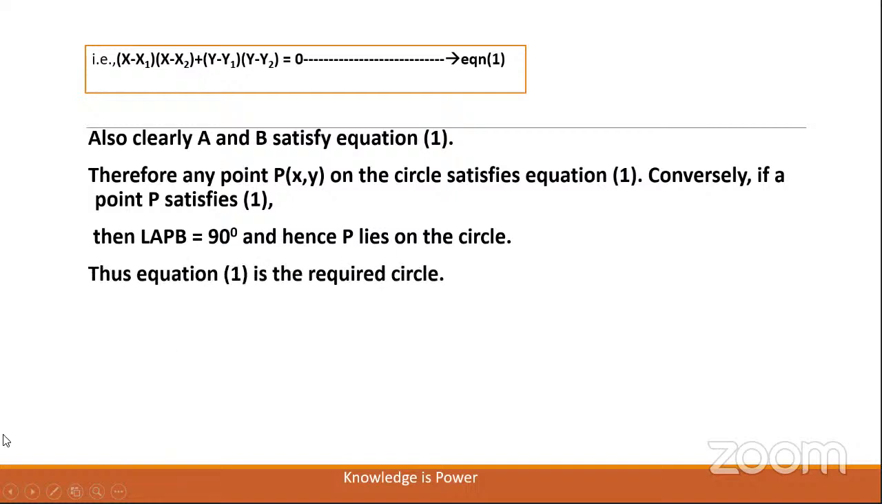So, any equation is said to be the equation of a locus if it satisfies both necessary and sufficient conditions. Since it satisfied both the conditions, equation 1 is the required equation of the circle. What is the equation, children? (x minus x1) into (x minus x2) plus (y minus y1) into (y minus y2) is equal to 0.